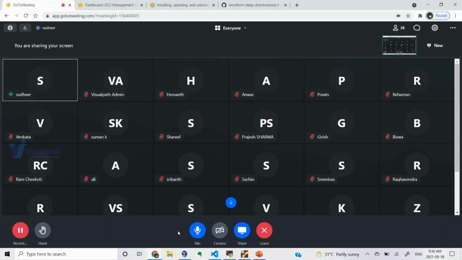handling the state files on remote storage, locking. Okay, so state locking, and then we'll be using import, and then we'll be talking about graphs, Terraform Cloud, Terraform Enterprise, and all the necessary things which are needed for your production environment, right? So those topics we will be discussing, and we will be automating the process as well. Automating the process in the sense that every time I cannot manually execute these commands, right? The Terraform workflow which we have, which we'll be seeing later.